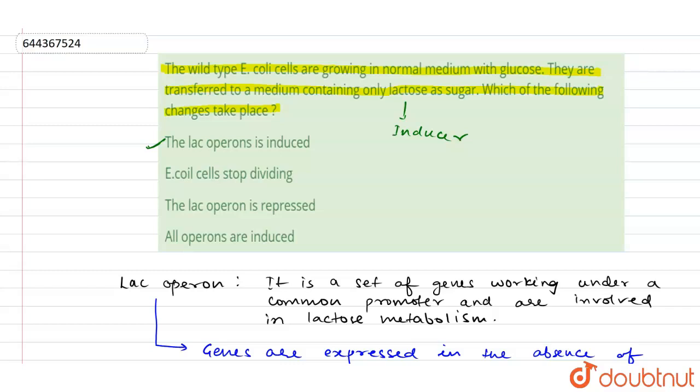E. coli cells stop dividing: E. coli cells will not stop dividing because they can use lactose as a source of energy. Lac operon is repressed: that is also incorrect, as the lac operon is going to be induced. All operons are induced: this is also not correct. So the correct answer of this question would be option number 1.